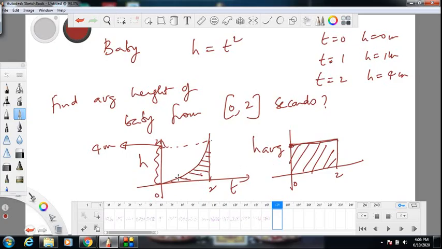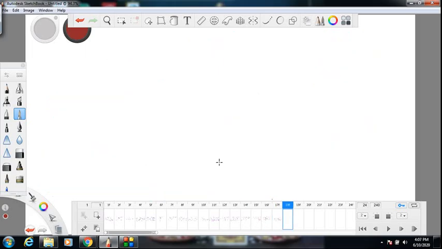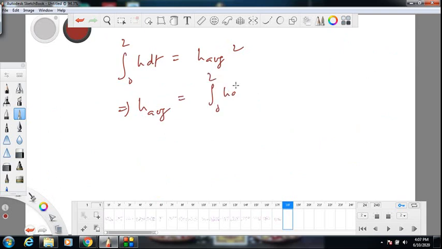What is the area here? Integral h dt from 0 to 2 seconds. What is area here? H average into 2, base into height. Both areas must be equated. So integral 0 to 2 h dt is h average into 2, or average value of height becomes integral 0 to 2 h dt by 2 minus 0, or 2. So I will now generalize this.